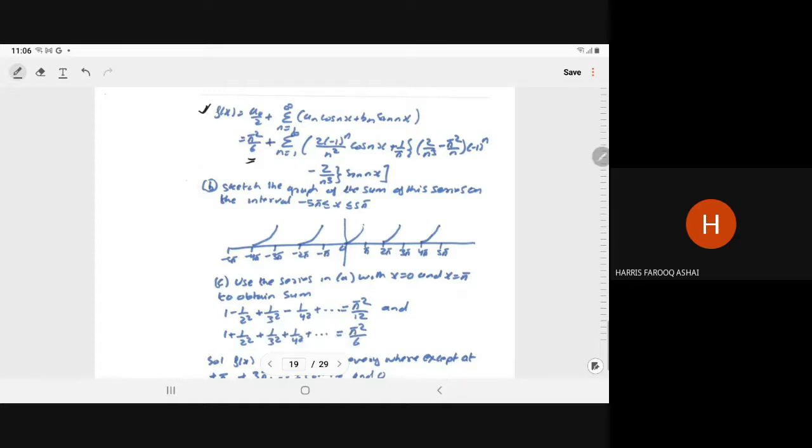Now in part b, we have to sketch the graph of the sum of this series on the interval minus 5 pi to pi.